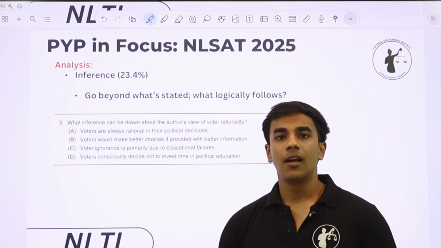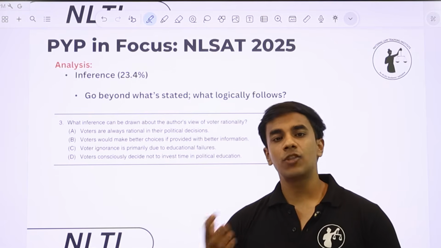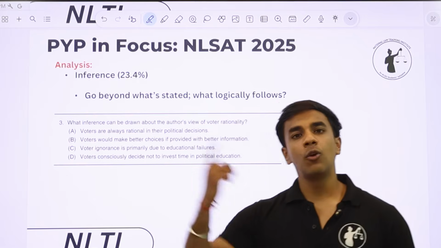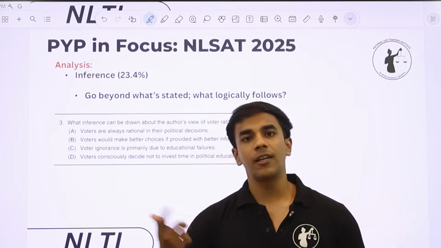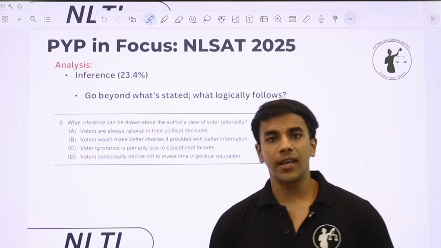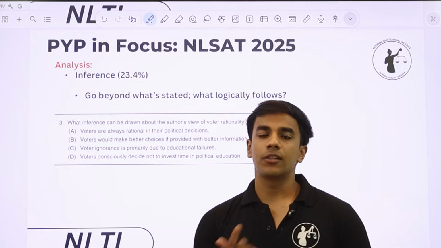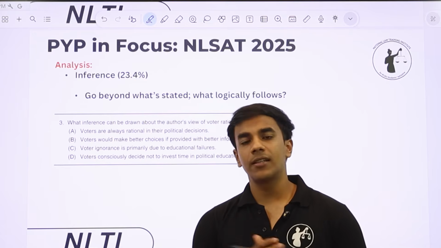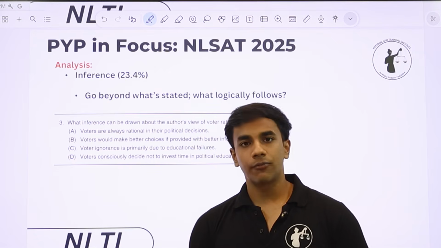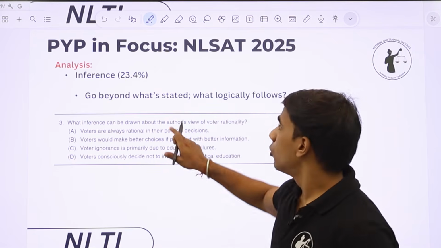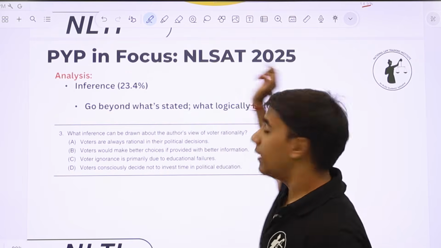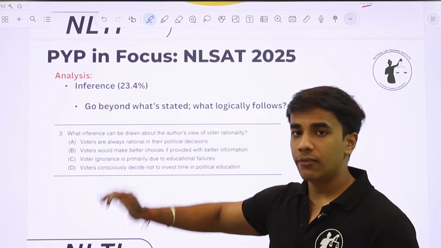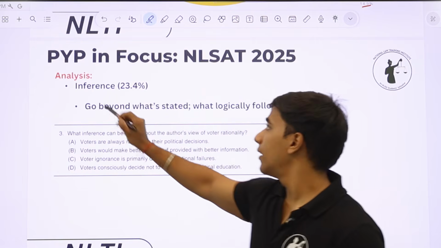and how inference questions actually work and how they look in the actual paper, because you'll know that inference-based questions are asked, but until you know how that question looks in the actual paper, you'll get lost and you'll not be able to figure out that this question is actually asking you for your inference. So again, the previous year paper in focus is NLSAT 25. We are focusing on that one primarily.